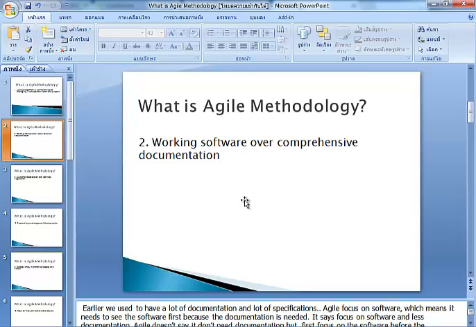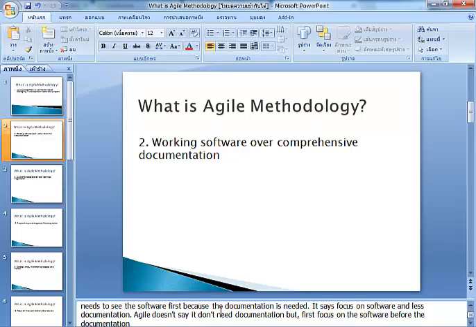Agile focuses on software first, and less on documentation. Agile doesn't say that the project doesn't need documentation, but it focuses first on creating the software before the documentation.